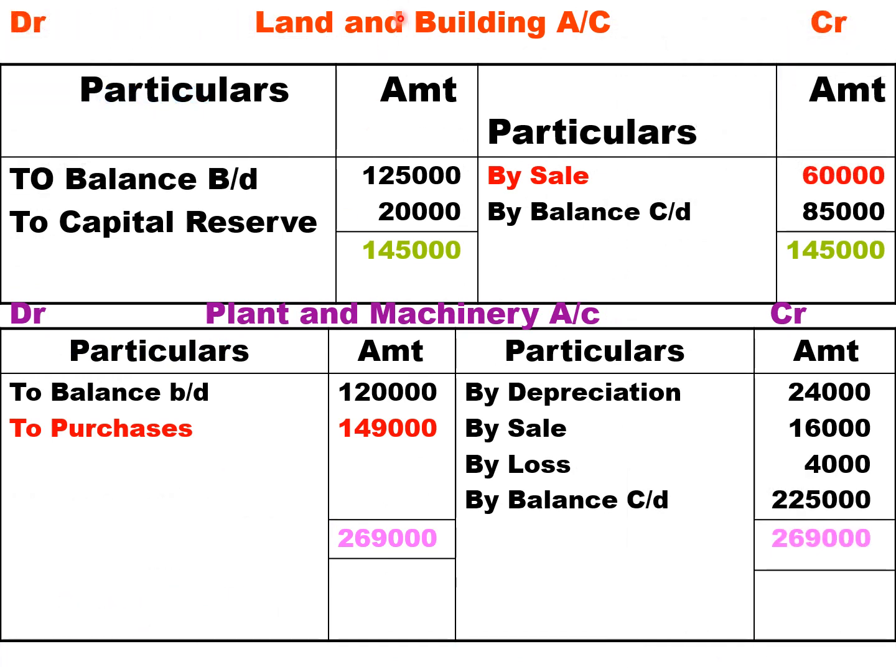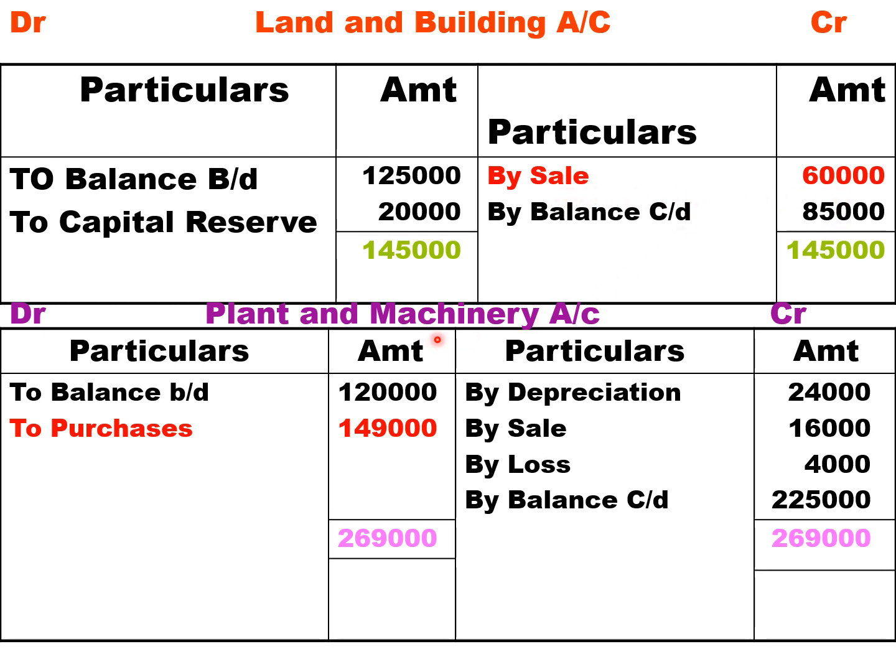So students, second, you need to prepare land and building account because we have adjustment number 1. Bring down the opening balance of land and building and take the capital reserve 20,000. It's a profit on sale of land and building. So we have sold at a profit of 20,000. That 20,000 is transferred to capital reserve, which we found in the balance sheet. Then take down the closing balance. Total the debit side minus 85,000. You get 60,000 as sale of land and building.